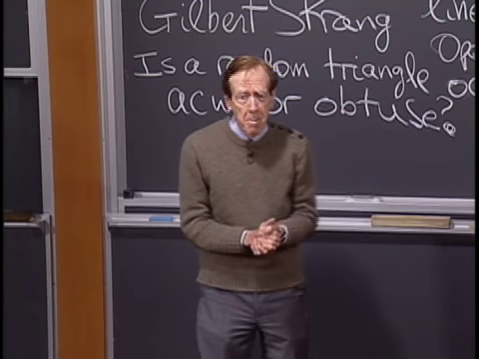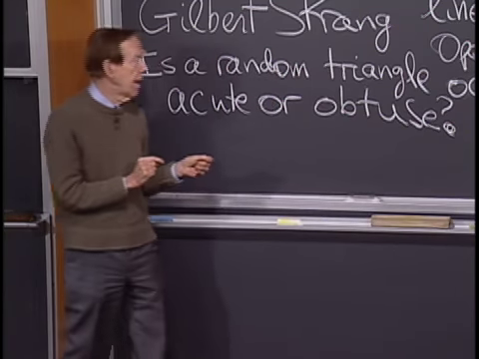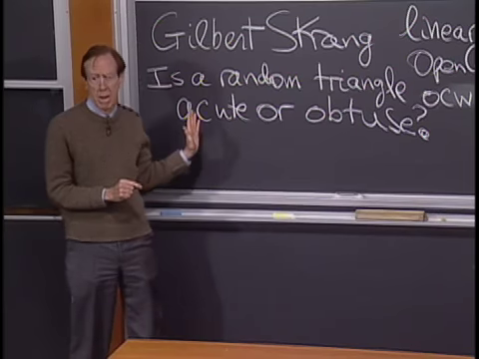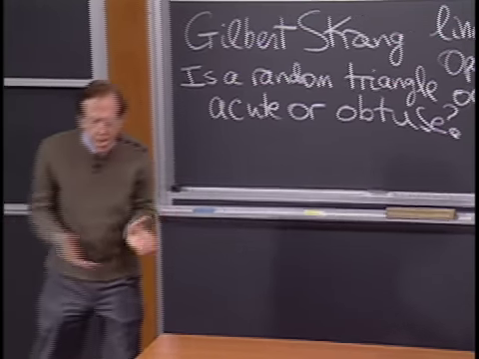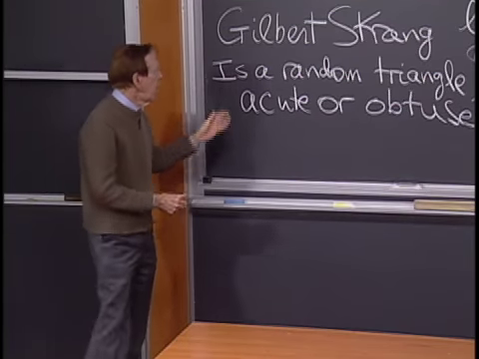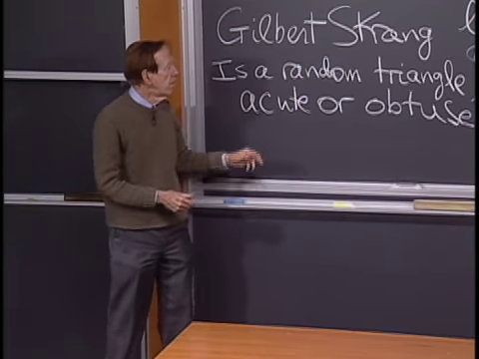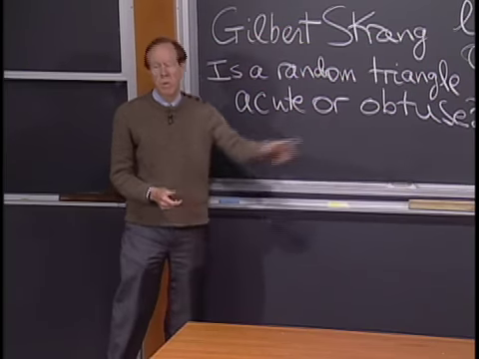I hope you'd like them, but my topic today is more geometry than linear algebra. So here's the question that today is aimed to solve. Is a random triangle acute or obtuse?